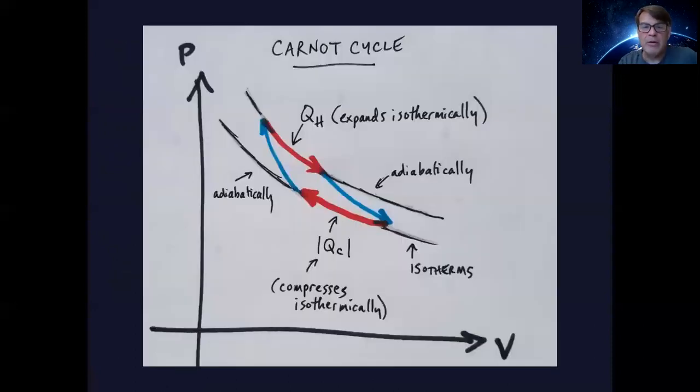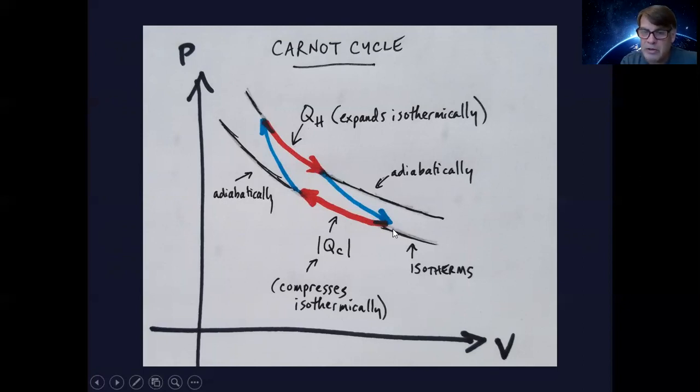Okay, so here's a diagram of it, which I've drawn. These are isotherms, these lines right here. So everything is at the same temperature. This is a PV diagram, so we have pressure and volume, right? So the first step of the process, we are adding heat, but it's staying at the same temperature. So we're expanding isothermally, and QH is the amount of heat that we're adding. Then once we've finished adding the heat, we will go from the higher temperature at this isotherm to the lower temperature at this isotherm, but we'll do it adiabatically.